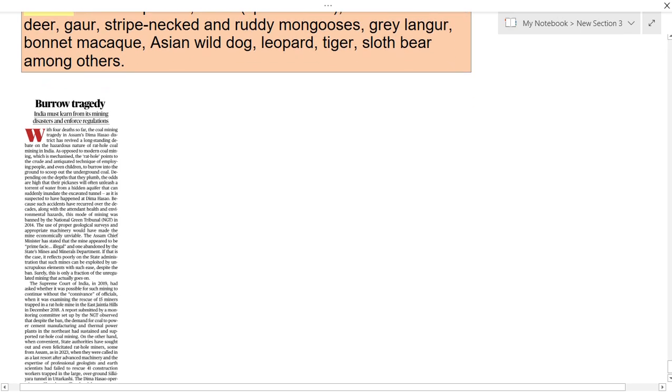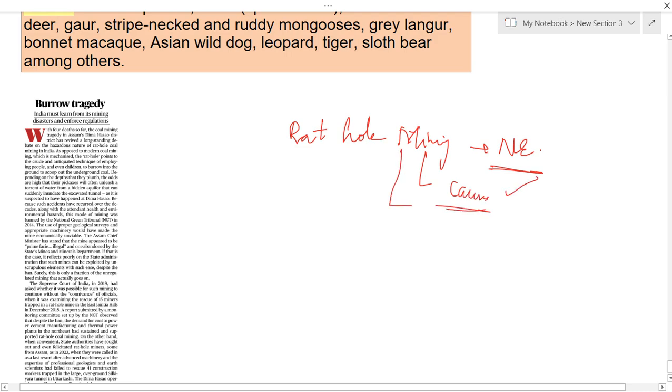And the next topic is Burrow tragedy: India must learn from its mining disasters and enforce regulations. This article is talking especially about rat-hole mining. Rat-hole mining is predominantly seen in the northeast area, especially in the states of Assam and Meghalaya. Here you have to see what the important causes of this coal mining are.